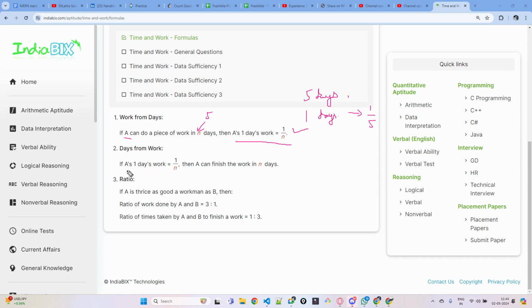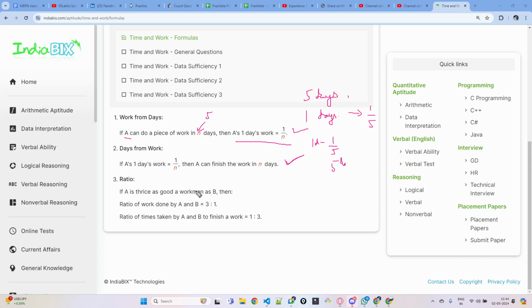And the reverse is also true. If a person can finish 1 by 5th of the work in one day, then in how many days will he finish the complete work? In 5 days he'll finish the complete work.